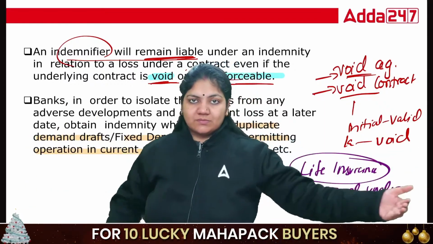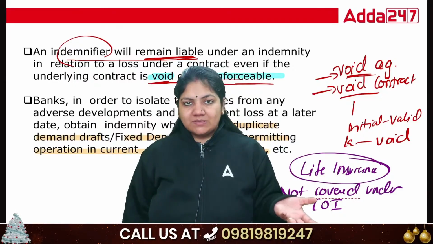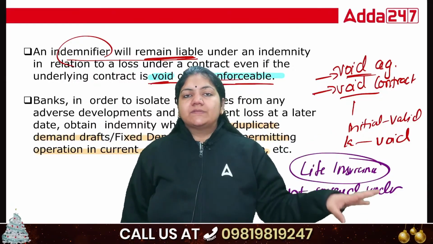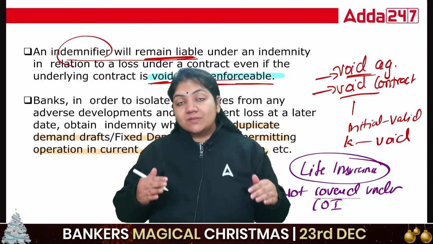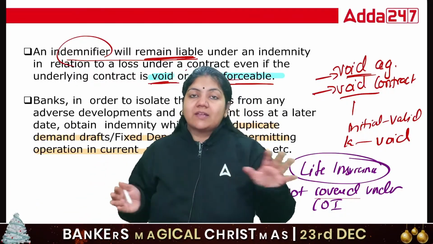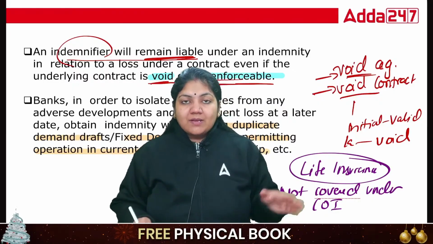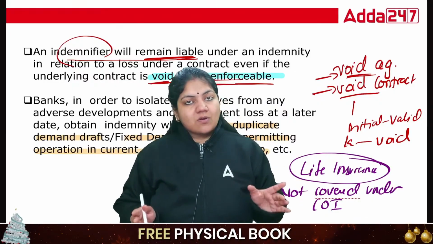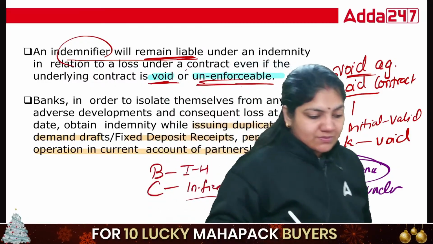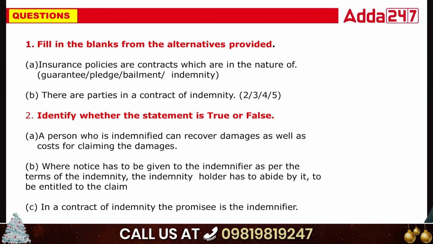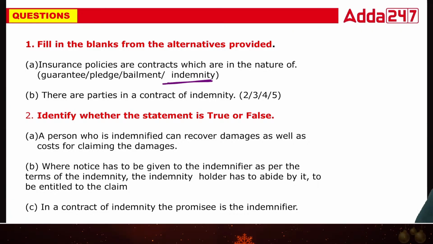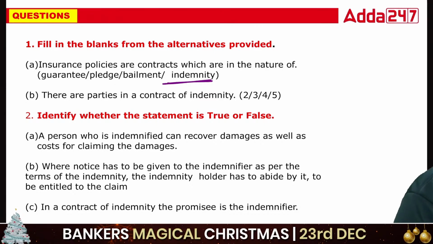Suppose in 4 days of admission in the hospital I have spent 5 lakh. Then only 5 lakh will come from the company. So this is the basic difference between life insurance and other insurance. That's why life insurance is not covered under the contract of indemnity. That is an important concept. Now see, insurance policies are contracts of the nature of indemnity. That is important.